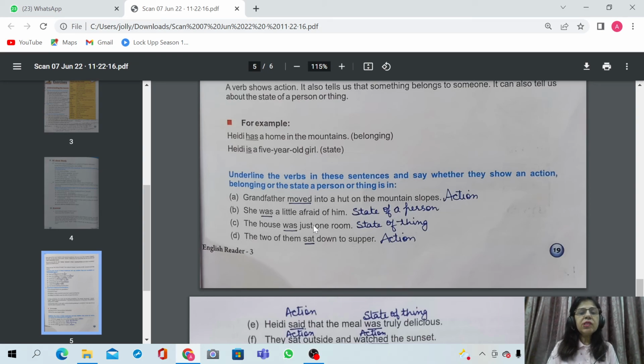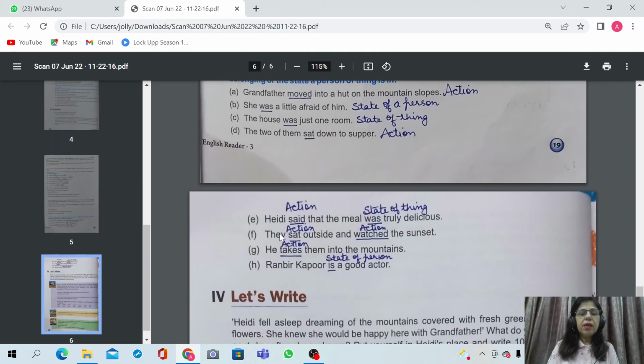The house was just one room. So the house was. This is a state of thing. House is a thing. So this is a state of thing. The two of them sat down to supper. So sat here shows action. Heidi said that the meal was truly delicious. Said shows action and was shows the state of thing. Meal is a thing. So it is the state of thing.